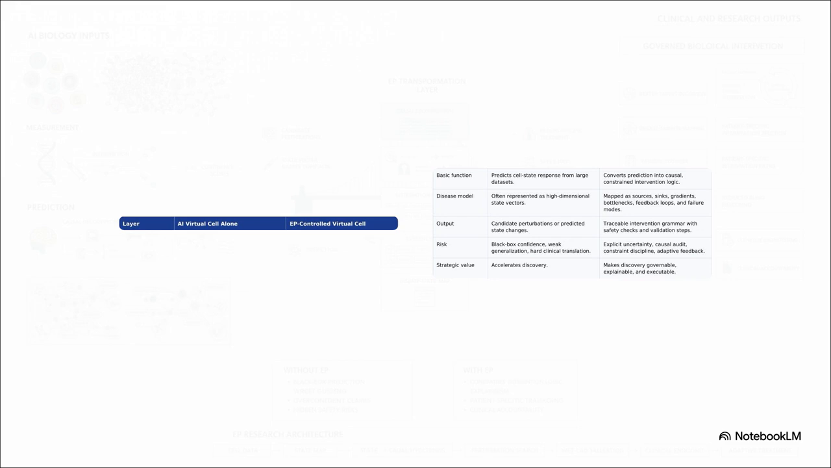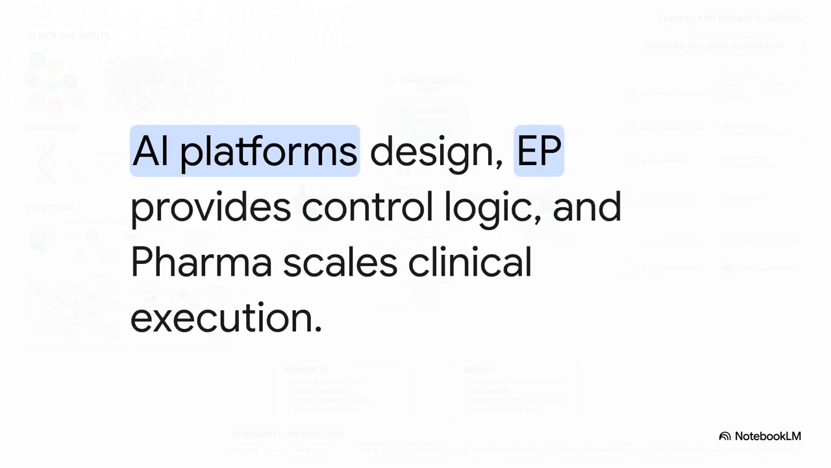But an EP-controlled virtual cell provides explicit uncertainty tracking, causal audits, constraint discipline, and adaptive feedback. It converts a raw prediction into causal constrained intervention logic. It makes the whole discovery process governable and explainable. And this leads to a completely new medical ecosystem. Big Pharma isn't going anywhere, but we are going to see a new division of labor emerge.